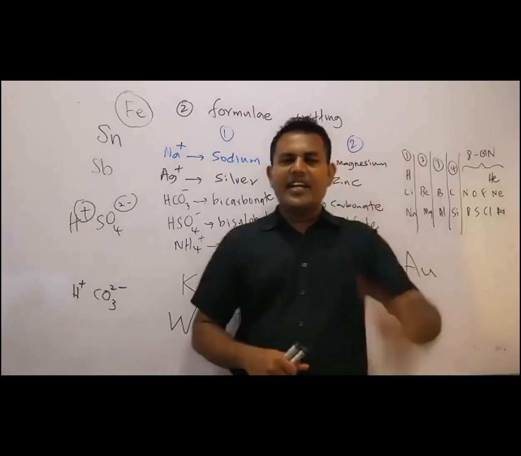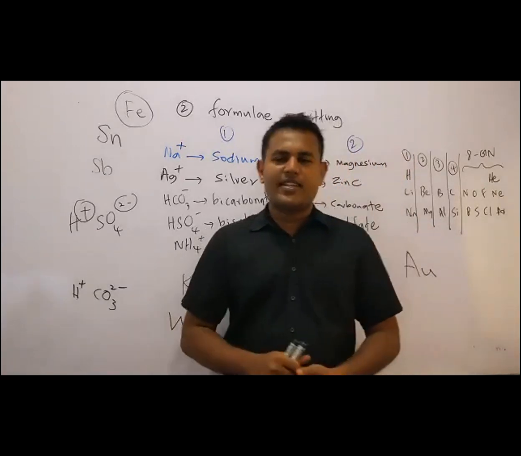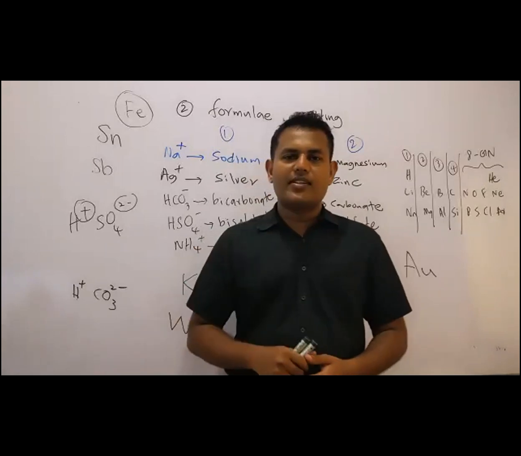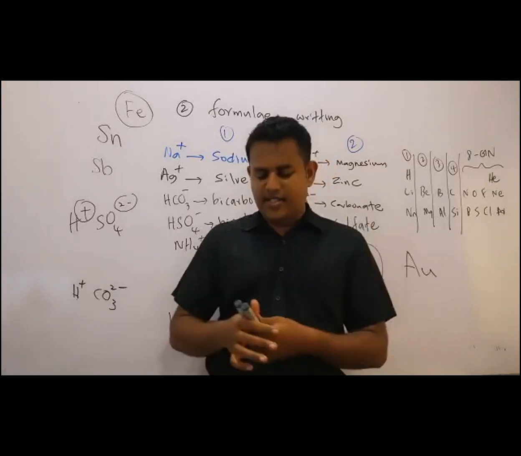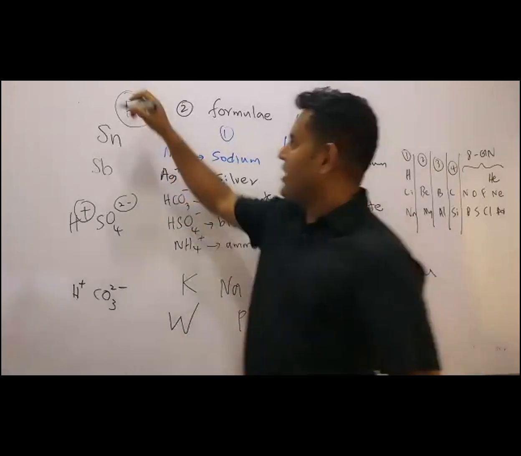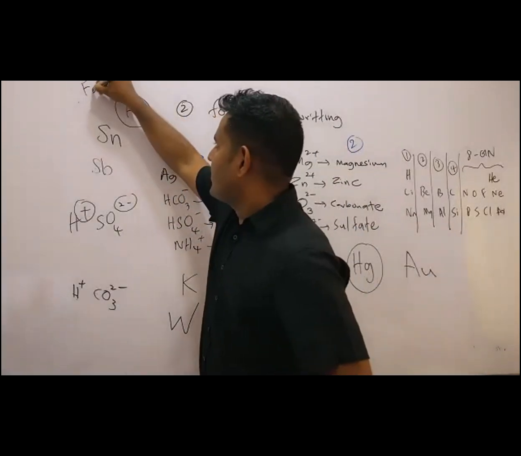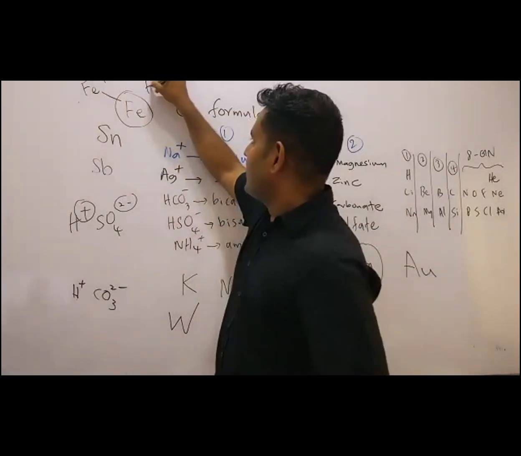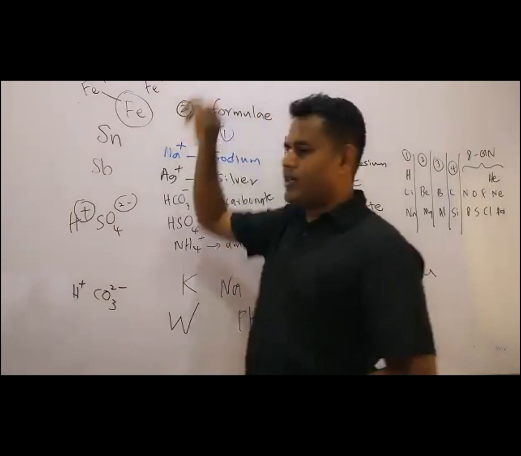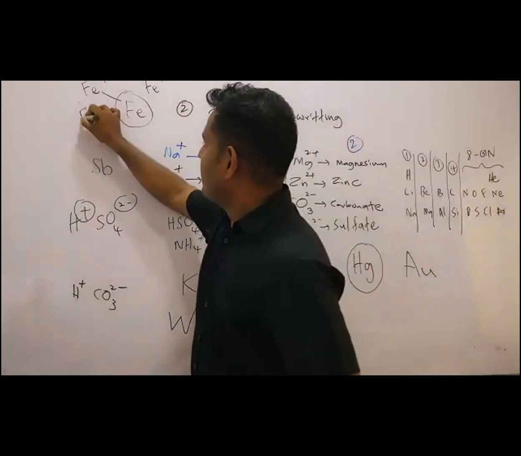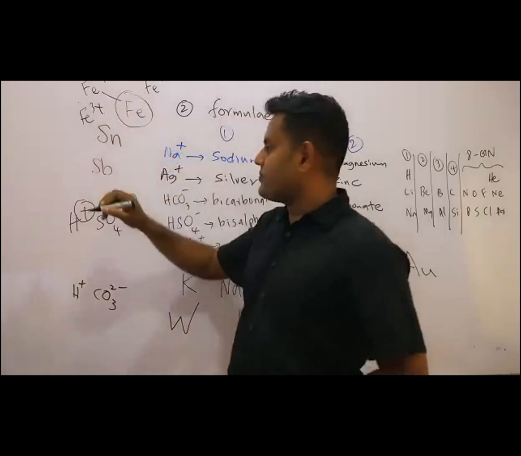Yes. The Latin name for Fe is ferrum. Then ferrous. Fe2 plus, Fe3 plus. It's a multivalent element. Okay, Fe2 plus, Fe3 plus.